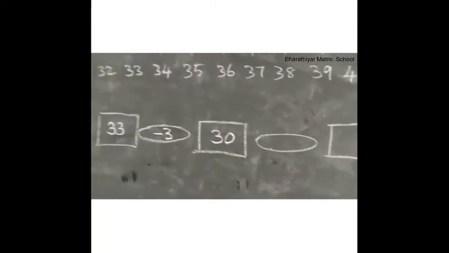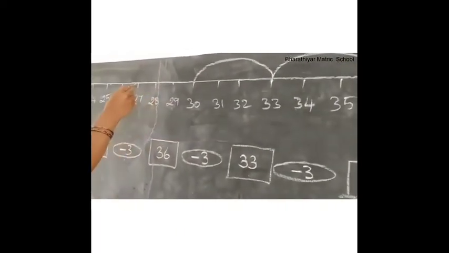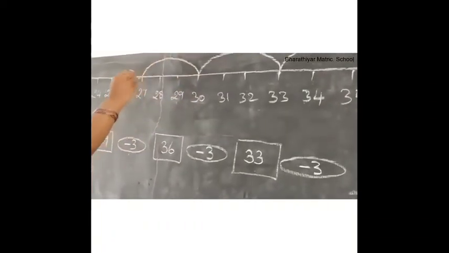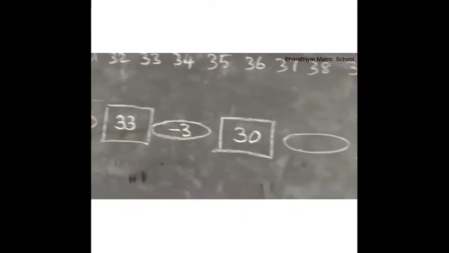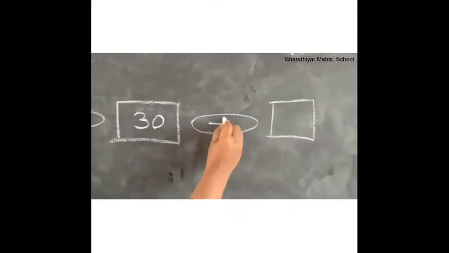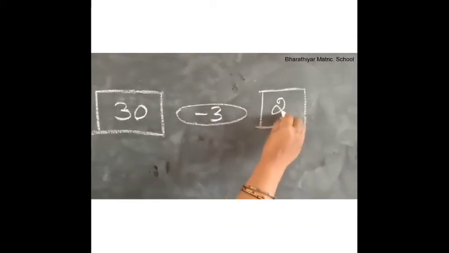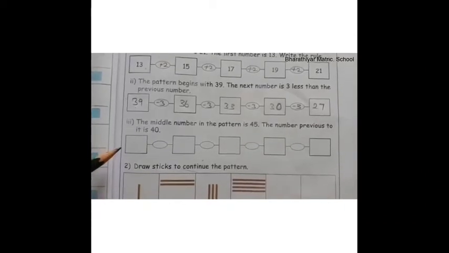Next, what is 3 less than 30? Look at the number line. 1, 2, 3. 30 minus 3 is equal to 27. So write minus 3 here. 30 minus 3 is equal to 27. Next, read it out some children.